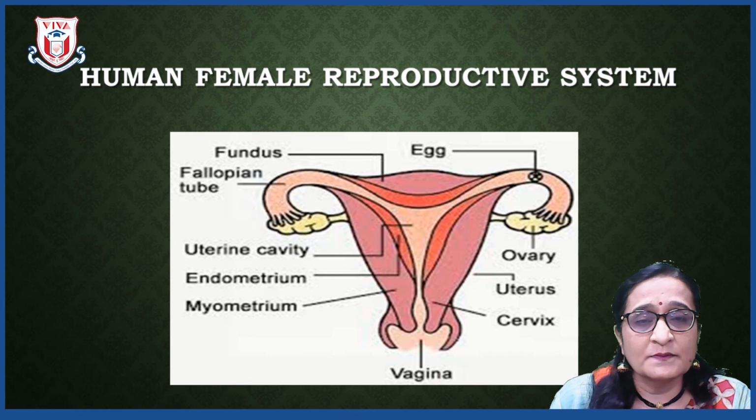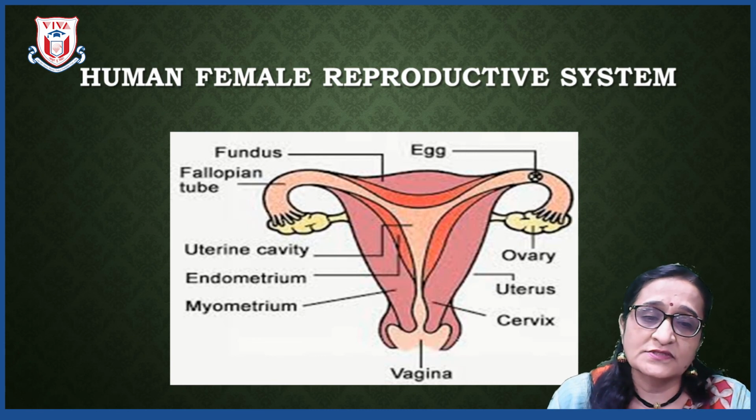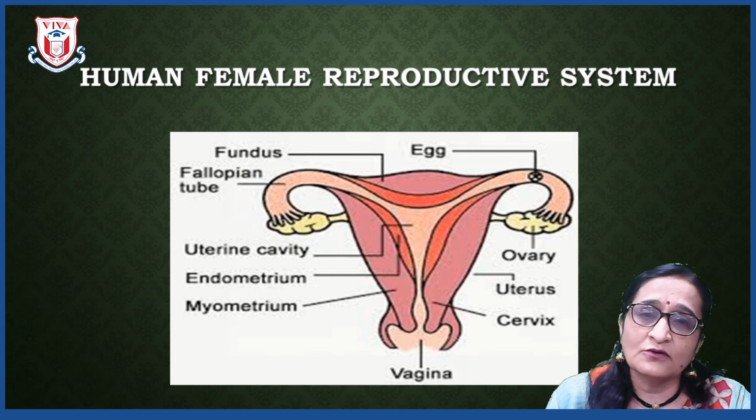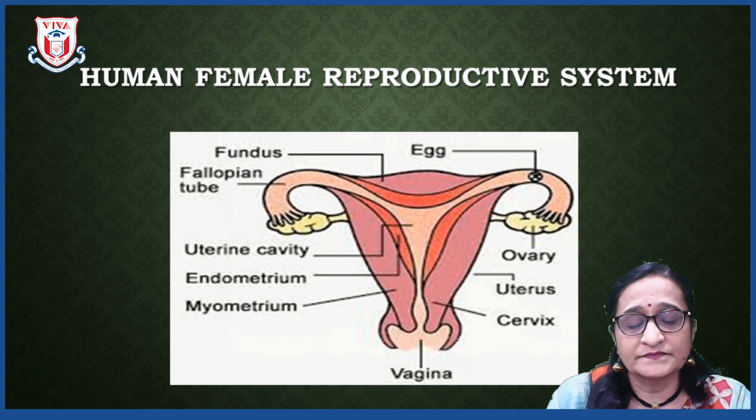The egg released by the ovary enters the oviduct with the help of the fallopian tubes. Oviducts are two ducts joining the ovaries to the uterus. The egg stays in the oviduct awaiting sperms to come and fertilize it. If it is not fertilized in a day, the egg will come down into the uterus and become part of the menstrual waste.